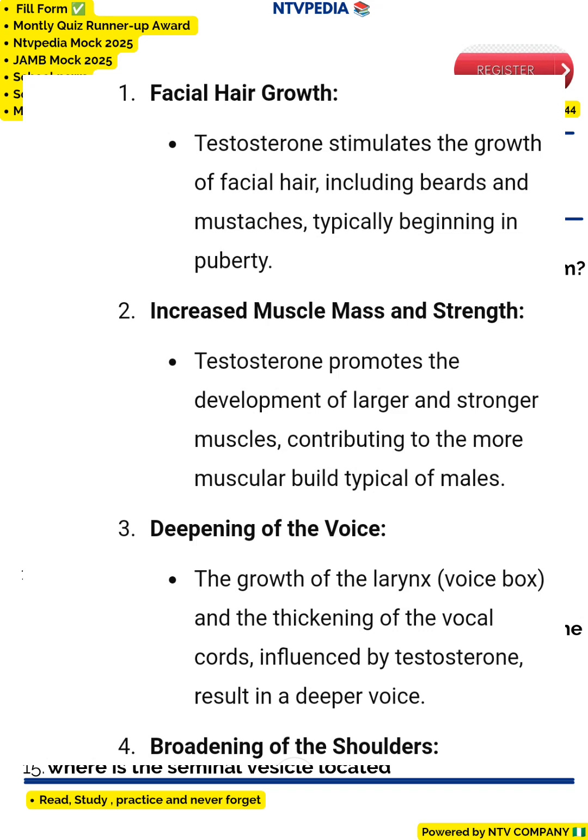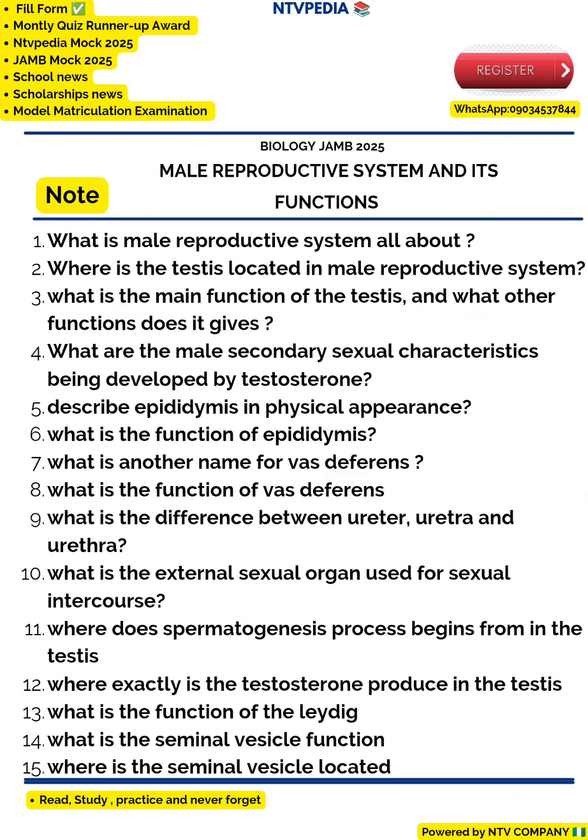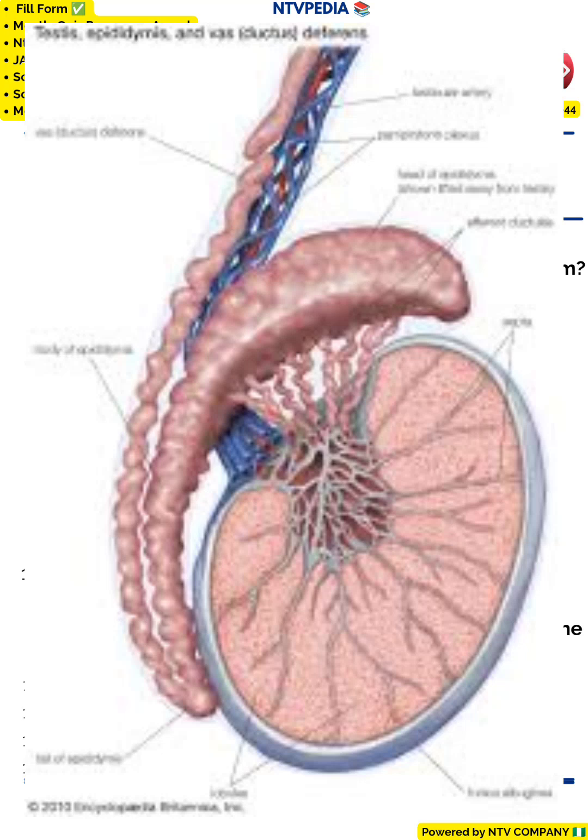Question number 5 says, describe the epididymis in physical appearance. The epididymis is that long cord that is attached to the testes directly. Now question number 6 says, what is the function of the epididymis? The epididymis helps to store the sperm released by the testes, and also helps to grow the sperm to maturity. That is the function of the epididymis.